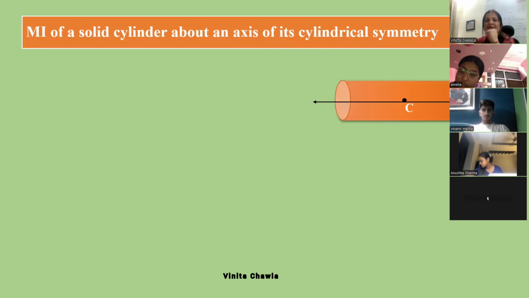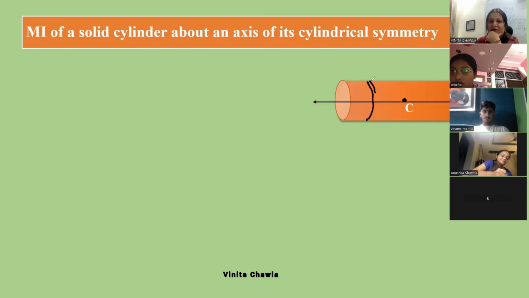Next, now we have a solid cylinder. The way we have found out the moment of inertia for a hollow cylinder, in the same way we can find for solid cylinder. So if I take a slice from this solid cylinder, then what will we get? A disc, because it is solid.